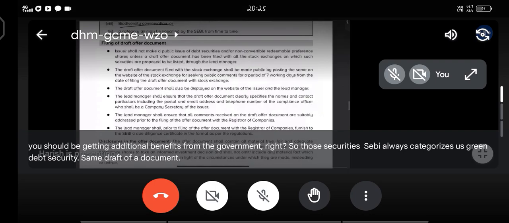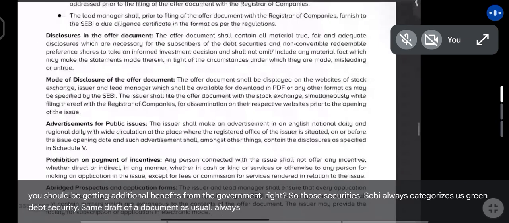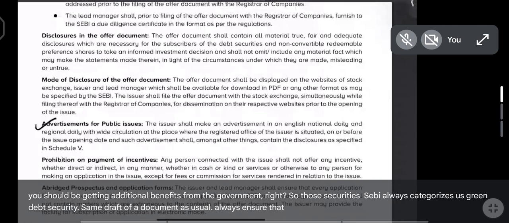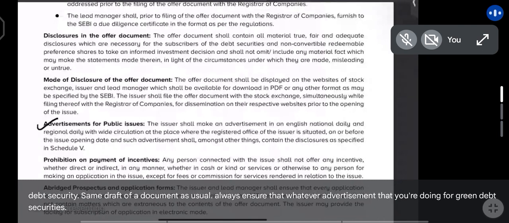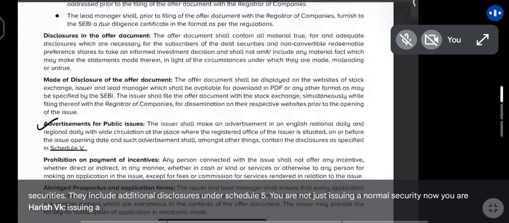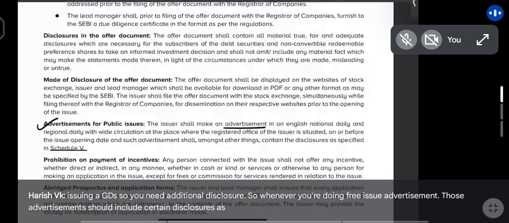Same draft offer document as usual. Always ensure that whatever advertisement you're doing for green debt securities, they include additional disclosures under Schedule 5. You're not just issuing a normal security, now you're issuing a GDS, so you need additional disclosures. So whenever you're doing pre-issue advertisement, those advertisements should include certain disclosures as per these schedules. And usually advertisements go in two newspapers, one English and one regional language newspaper.